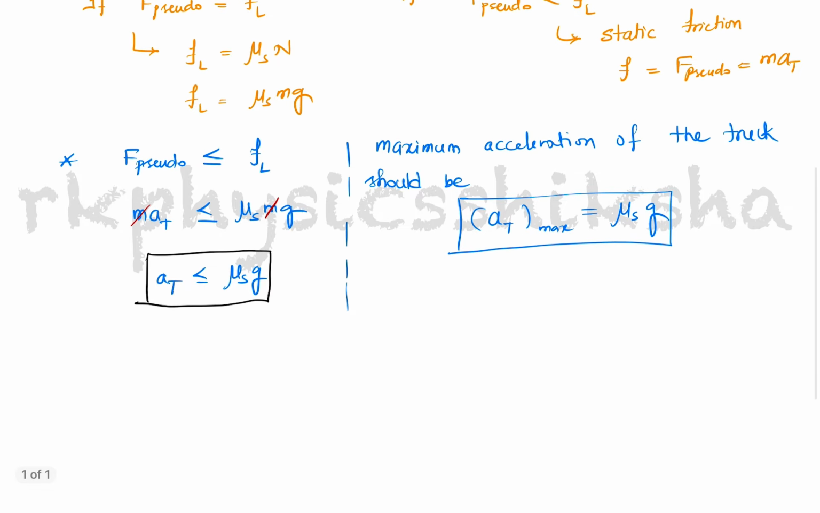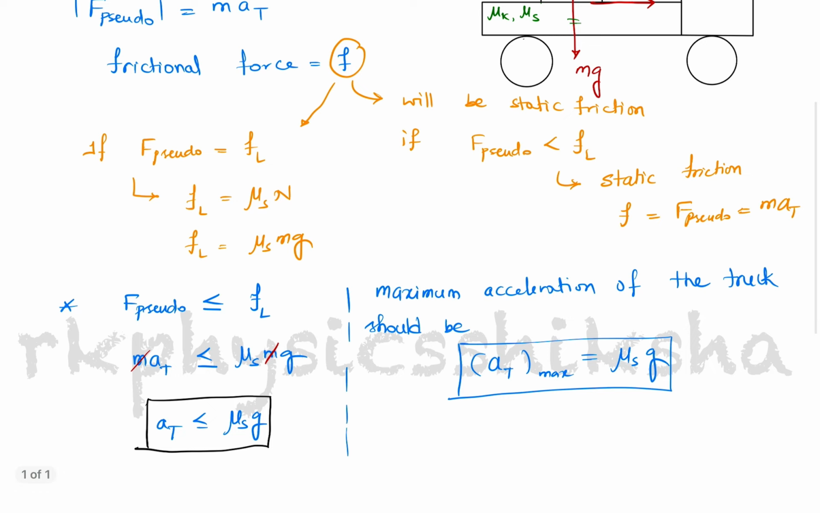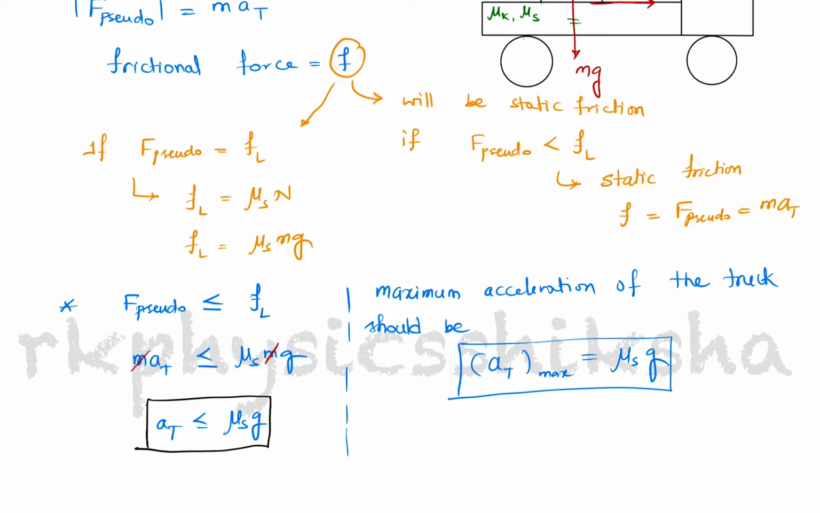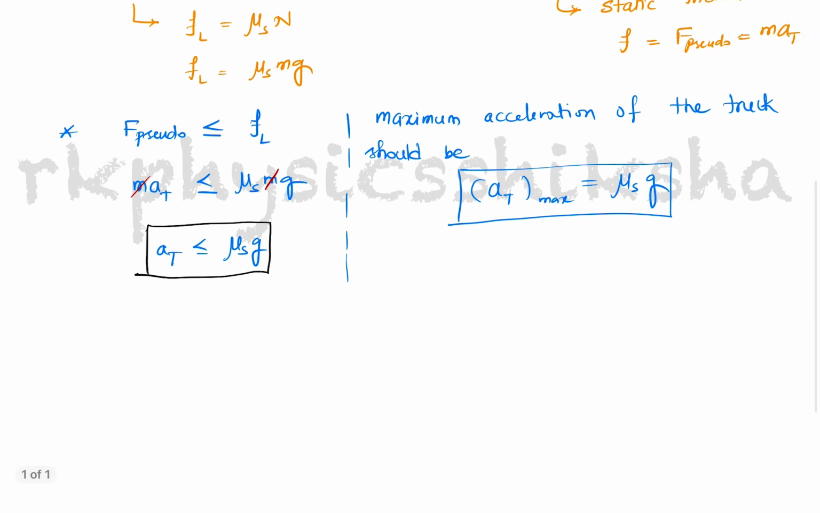Next, as I already told you, there are two situations. If this frictional force is static friction, for which the pseudo force will be less than the limiting friction, that static friction is equal to the mass into acceleration of the truck itself. So this is one situation where the block is remaining at rest.